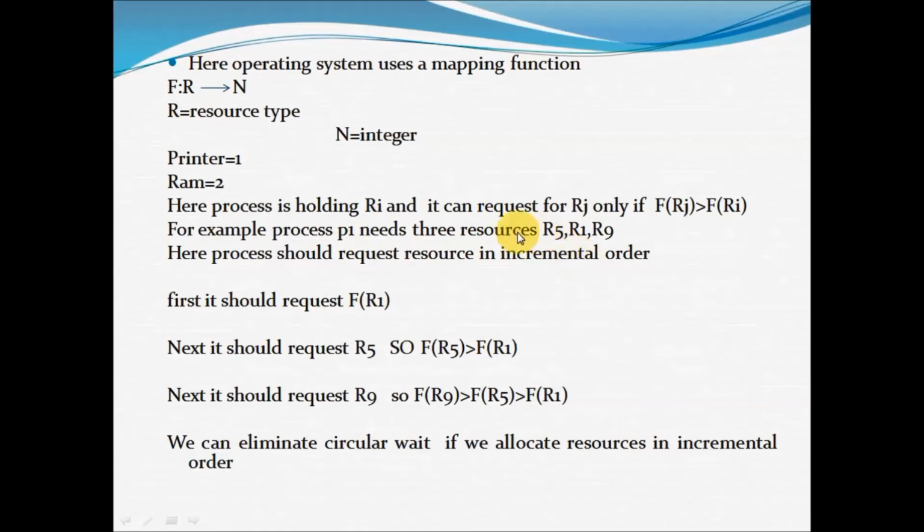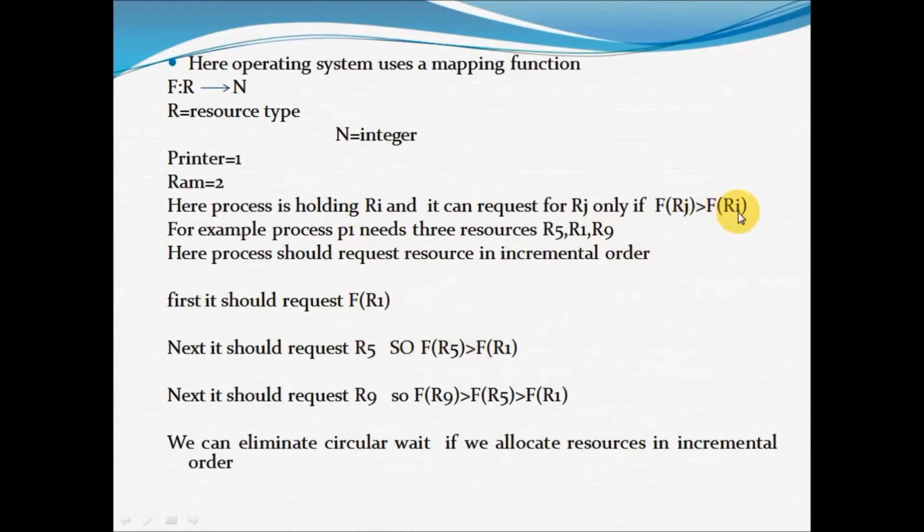How is it? Incremental order means, the process needs 3 resources. First, it should request f of R1, because this is the smallest number. Only one resource is there. Next, it should request R5, the next highest number. So the condition is what?